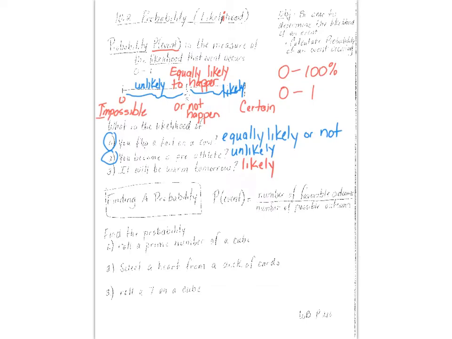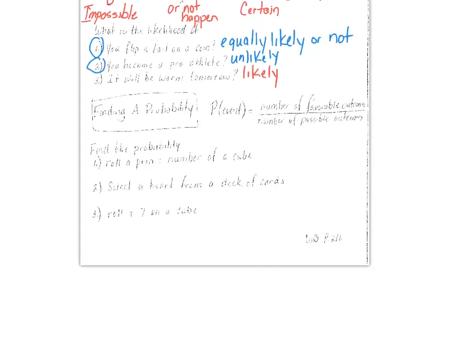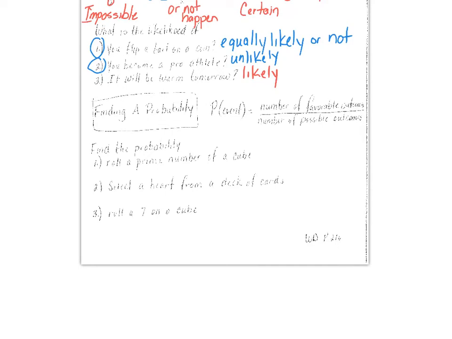Now let's move on to where we are finding the probability of an event. If I said to you, what's the probability you flip a coin and you flip a tail, you would put that event right in there. And the way we do that, it's the number of favorable outcomes, and that was from lesson 10.1 that we did before break, over the number of possible outcomes. Refer back to 10.1.